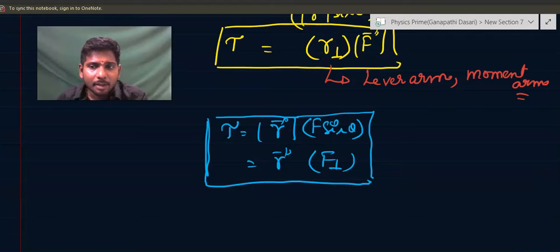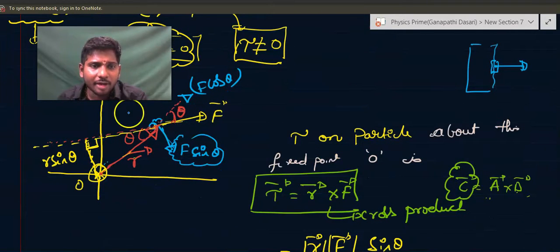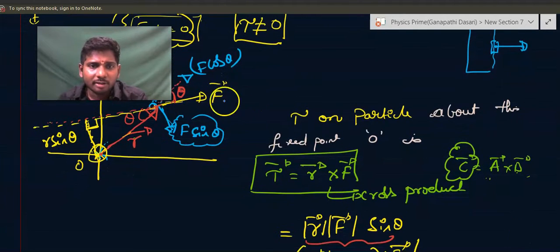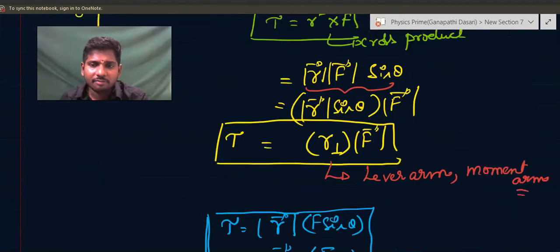This is the perpendicular distance drawn from the line of action of force to the point about which you want to find the torque. Then another way: find the force that is perpendicular to this position vector R and the parallel force. Due to the parallel force, there will not be any torque. Due to the perpendicular force, there will be torque. That is R into F perpendicular.